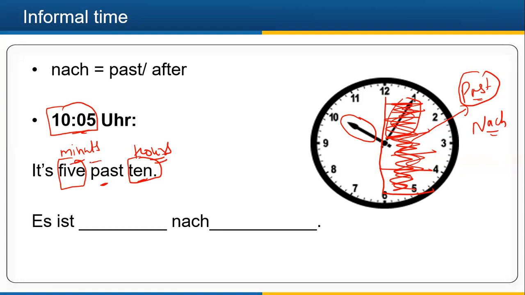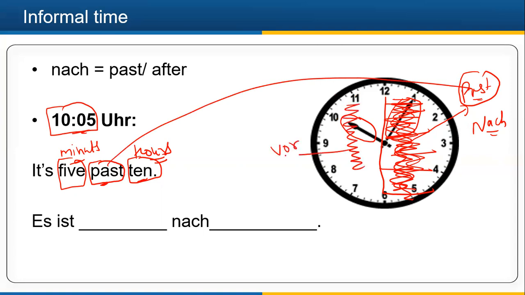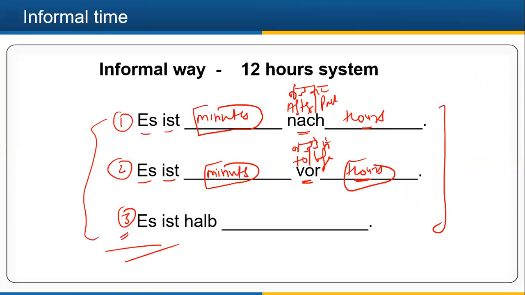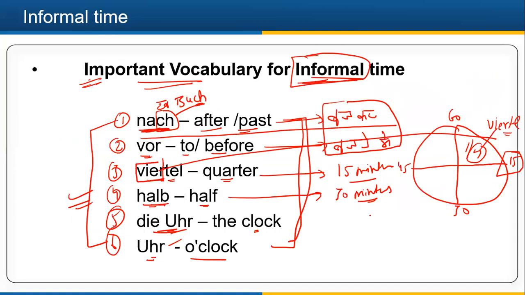And past is like bajkar whenever the minute needle is in this portion. So I'll be using nach. If the minute needle is in this portion, then I will be using vor, right? So if I talk about this chart, let's assume this is a clock.